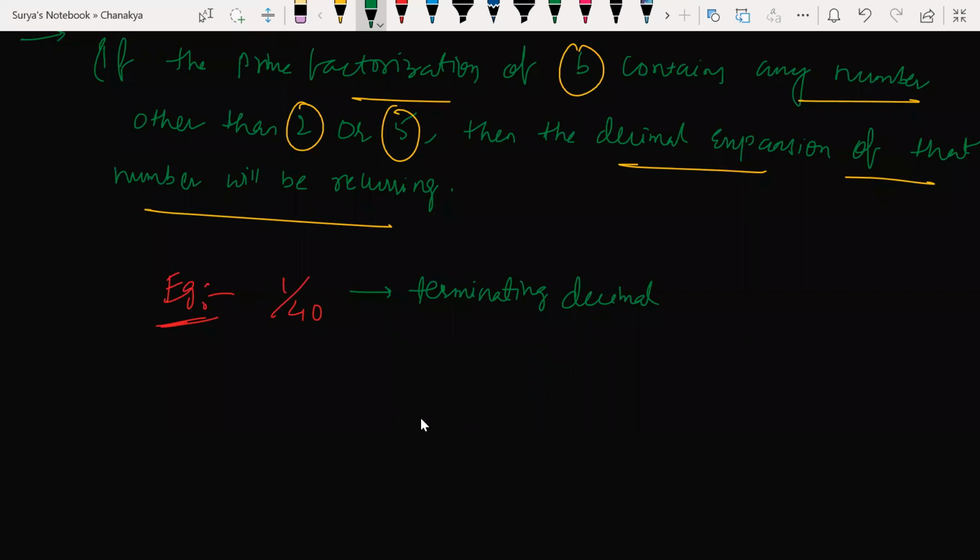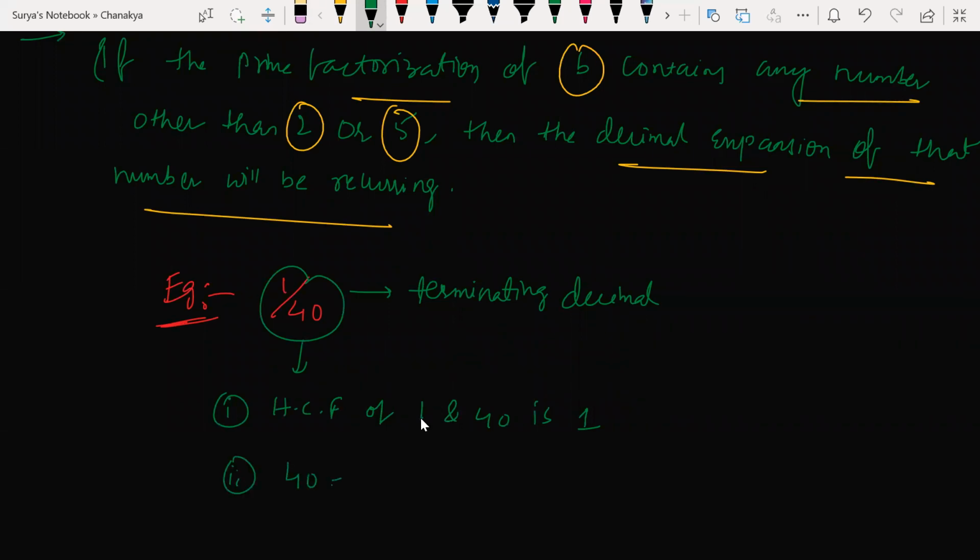It's a terminating decimal. Why is it a terminating decimal? What was the condition, beta? 40. The HCF of 1 and 40 is what, beta? 1. Correct? Yes. Denominator: what is the denominator part here? 2 cube into 5. What was the condition? Yes. The second condition is what?